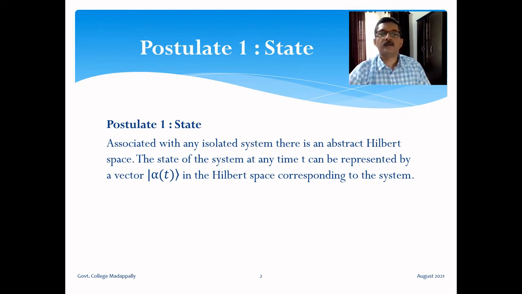So for every physical system, we can think about an abstract Hilbert space. I will define what a Hilbert space is. So there is an abstract Hilbert space, and a state of the system is represented by an abstract vector in this Hilbert space. For this vector, we use Dirac notation. This is called ket alpha at the time t.